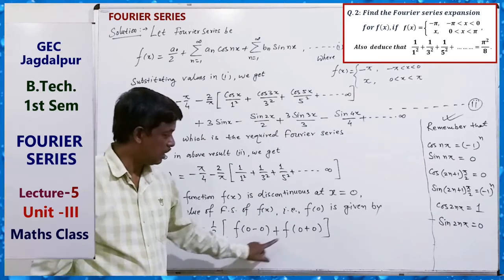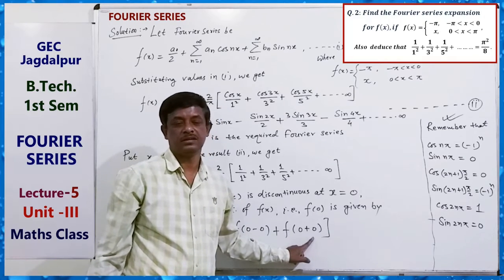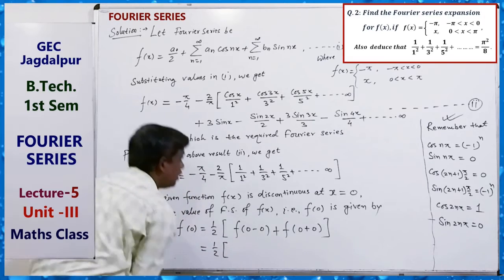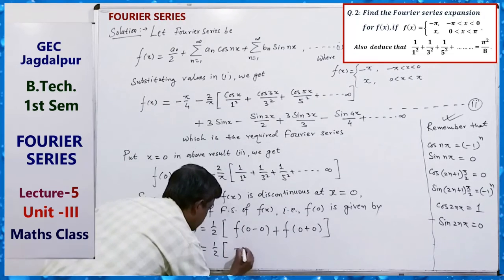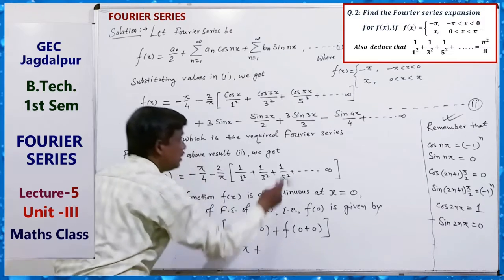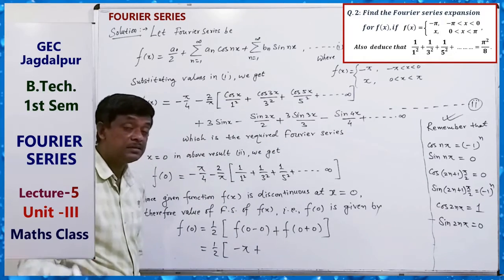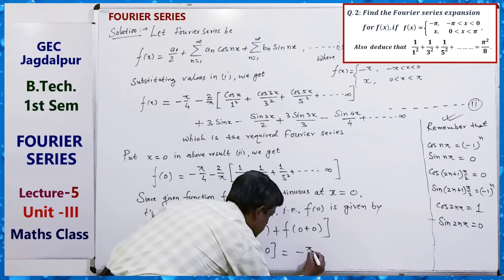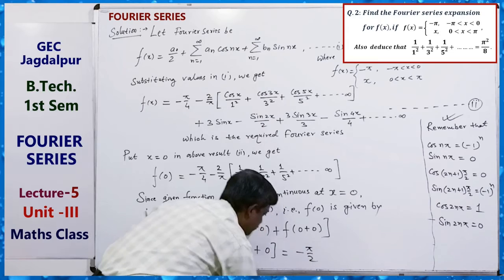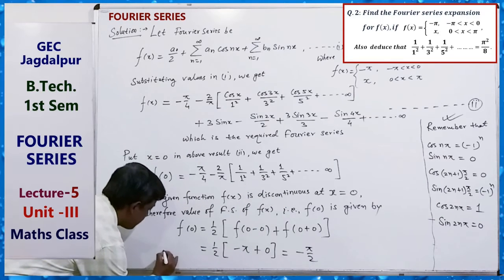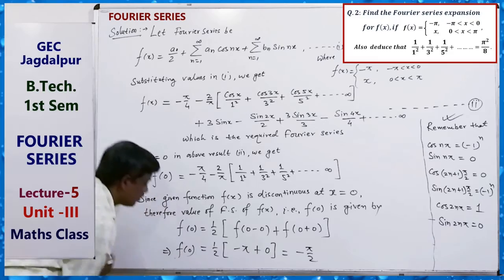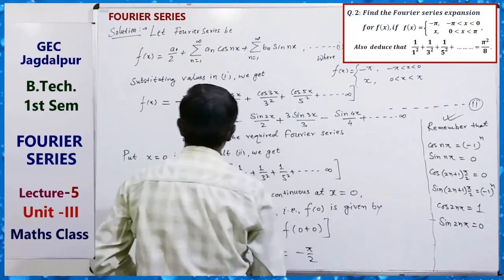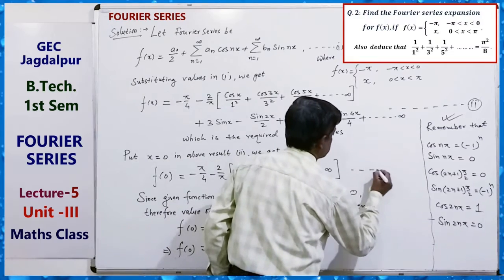Left hand value is minus pi, right hand value at 0 is 0, so half of that equals minus pi by 2. So f0 equals minus pi by 2. Hence, this is equation 3.